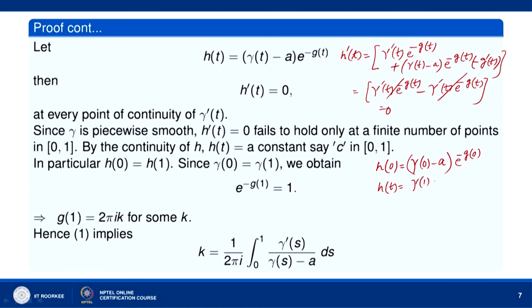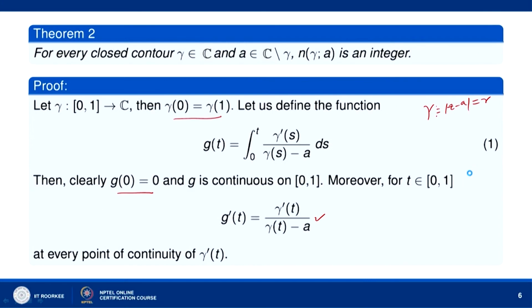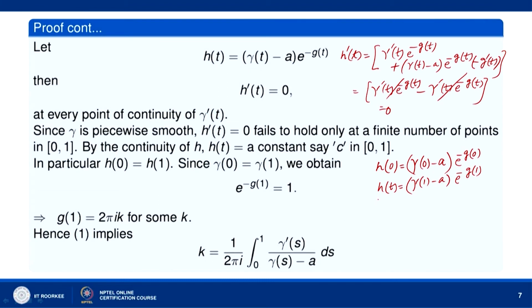and h(1) is equal to gamma(1) minus a e to the power minus g(1). We know that gamma(0) is equal to gamma(1), and g(0) equal to 0. So, what do we get? Since gamma(0) is equal to gamma(1) and g(0) equal to 0, we get from h(0) equal to h(1),